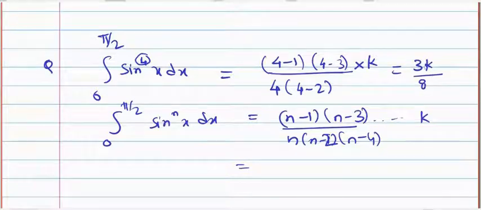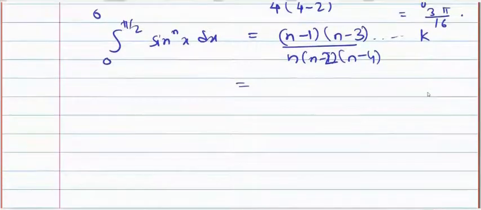Now k value should be pi by 2, because n is an even number. If n is even, k is pi by 2. So it becomes 3 into pi divided by 8 into 2, that is 16. So 3 pi by 16 is the answer.